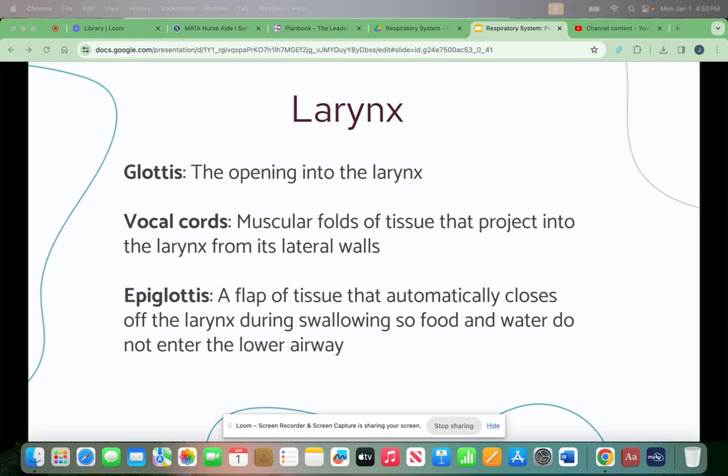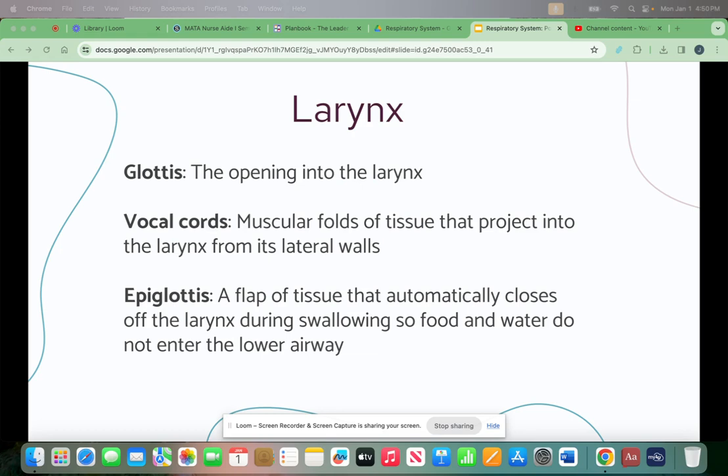The larynx opens at the glottis. It consists of vocal cords, which are muscular folds of tissue that project into the larynx from its lateral walls. The vocal cords vibrate as air from the lung rushes past them during expiration or breathing out. The epiglottis is a flap of tissue that automatically closes off the larynx during swallowing, so food and water do not enter the lower airway.